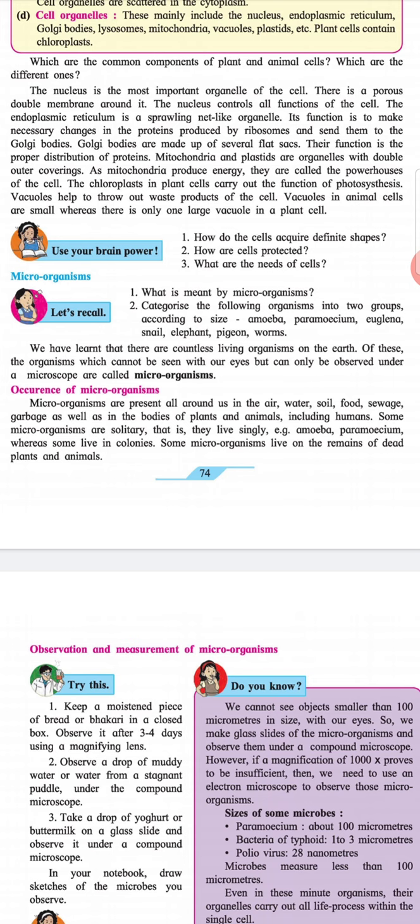Occurrence of microorganisms. Microorganisms are present all around us in the air, water, soil, food, sewage, garbage, as well as in the bodies of plants and animals, including humans. Some microorganisms are solitary, that is, they live singly. Example: amoeba, paramecium. Whereas some live in colonies. Several microorganisms live on the remains of dead plants and animals.